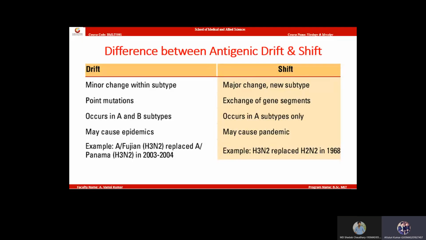Drift may result in epidemics, whereas shift may result in pandemics. Examples of drift include H2N2 replaced by Panama influenza, whereas H3N2 replaced H2N2 in 1968. So these are a few examples of antigenic drift and shift of influenza virus.